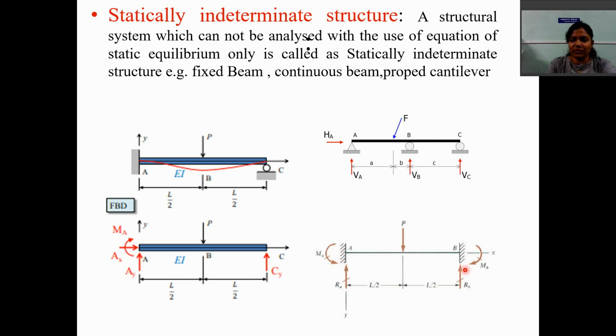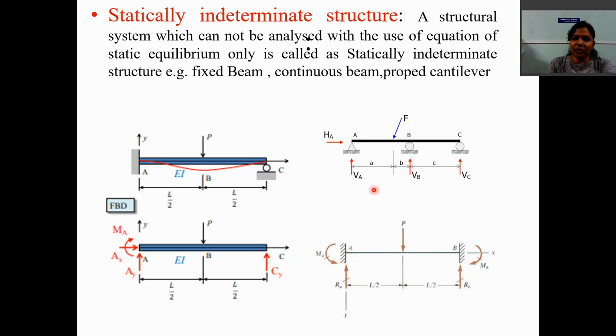And similarly at B also we have 2 unknowns. So the total number of unknown reactions is 4. But we have only 3 conditions of equilibrium. So we cannot find out the unknowns by the conditions of equilibrium in the case of a fixed beam. So the fixed beam becomes a statically indeterminate beam.